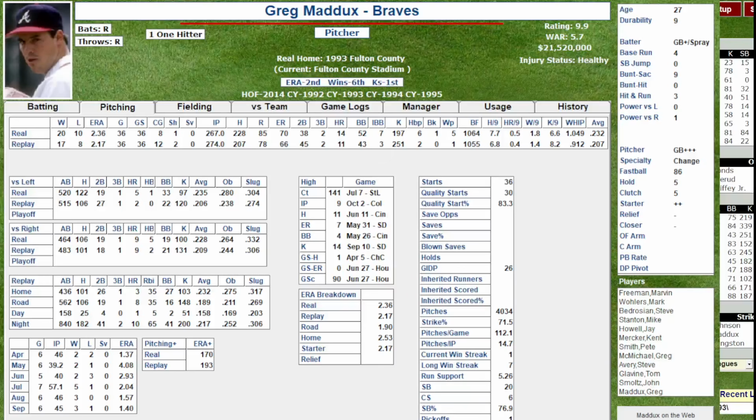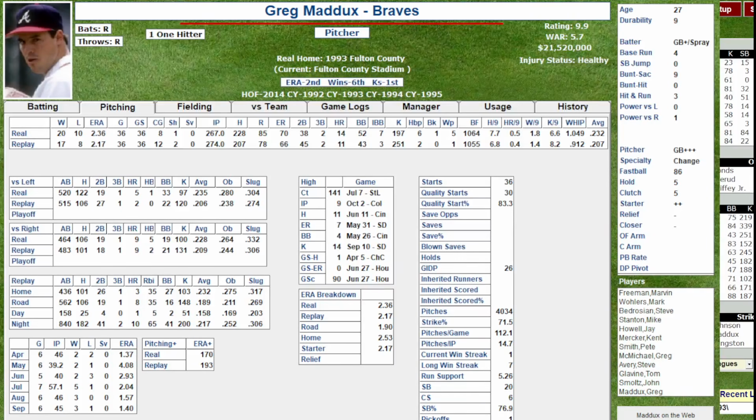Maddux on the replay. He was 20 and 10 real world, 2.36 ERA, 2.17 in the replay on a 17-8 record. He had 4 more complete games, pitched 7 extra innings. Most of his numbers are pretty good across the board. He did give up a few extra doubles, but that's not totally terrible.